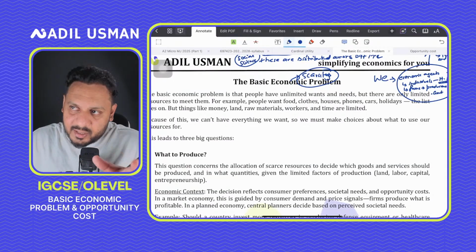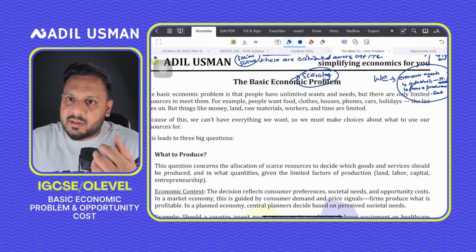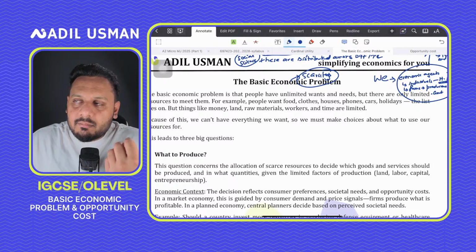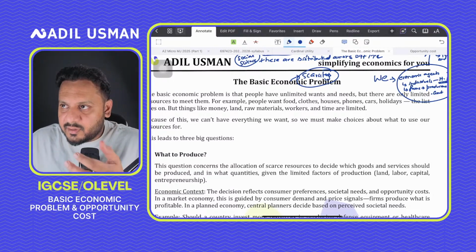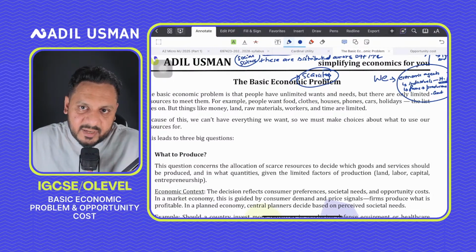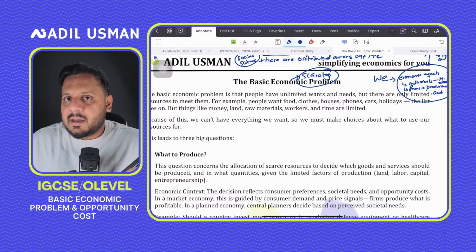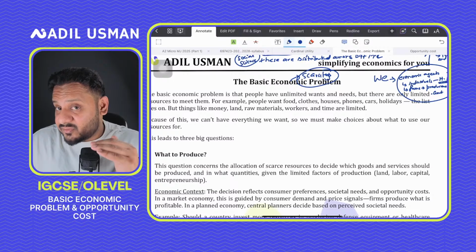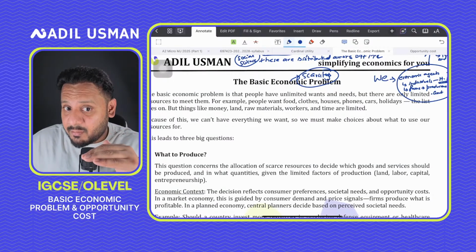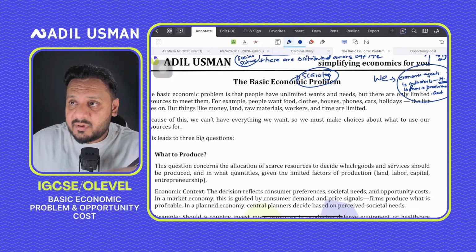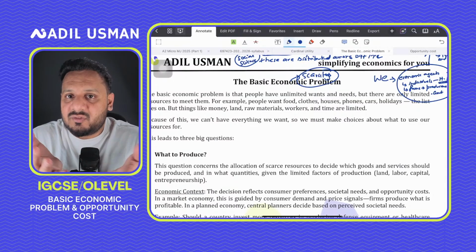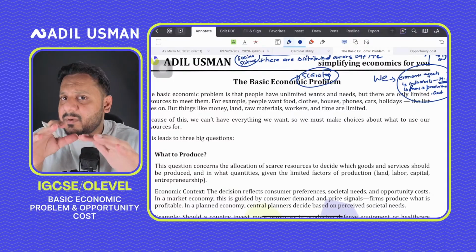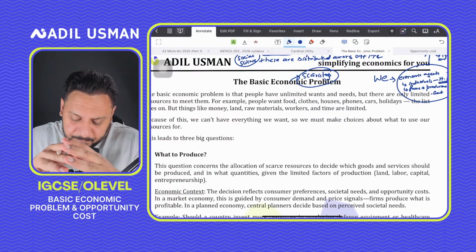But the problem with the market economy is that it would give jobs to only those people who it thinks deserve a job, right? So let's say a person with low levels of skills or education might not get a good job, right? So again, the market economy rewards people who are at the top of their game, while a planned economy would reward everyone. It makes sure there's social cohesion and income equality. So it would give jobs to everyone, right? It will make sure that everyone has a job, right?